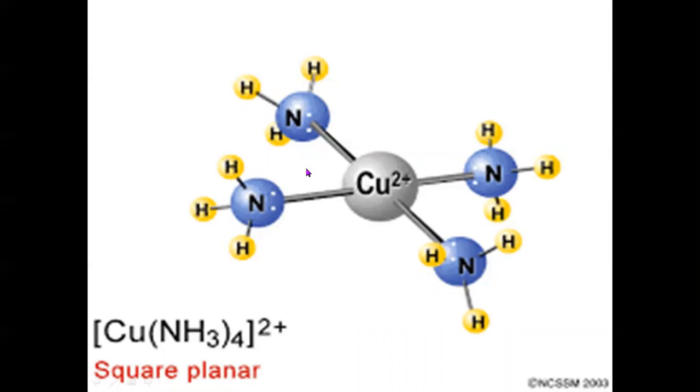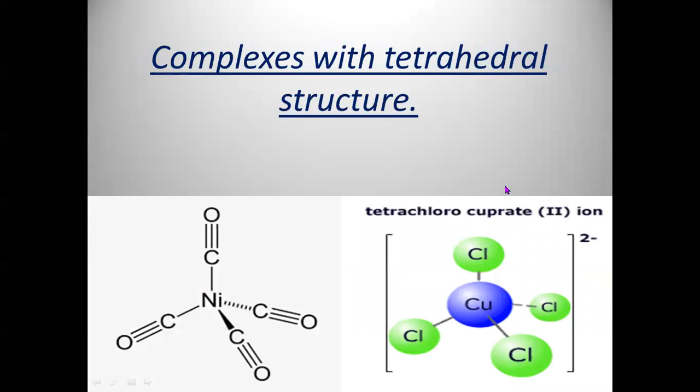For example, in the case of this ion, tetraammine copper 2, it has a square planar shape. With the same coordination number 4, a few complexes may have tetrahedral shape. For example, nickel tetracarbonyl or tetrachlorocuprate 2.